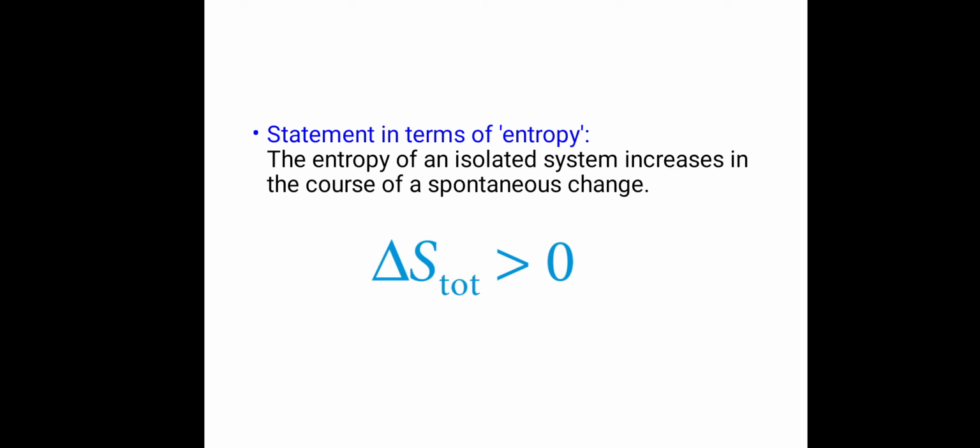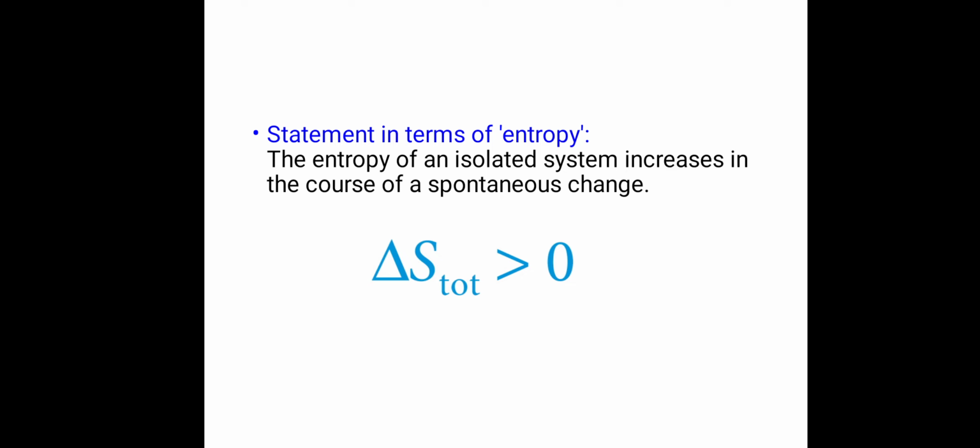When we go from the initial state to the final state, there is an increase in entropy, so that difference becomes greater than 0. This is the third statement, in terms of entropy, of the second law of thermodynamics.